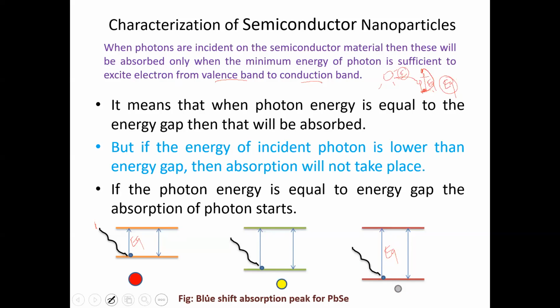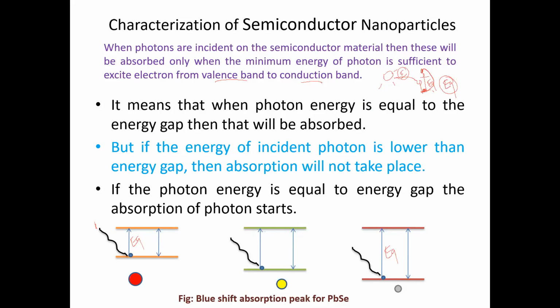So the final conclusion or final statement about this figure, we can say that color changes, right? Size also changes. So if the size changes, it means that the energy gap will change, and it is vice versa, right? So this is the shifting, means absorption's wavelength will be shifted toward the higher frequency or the shorter wavelength, and this is called as the blue shift absorptions. याला आपण ब्ल्यू शिफ्ट absorptions असं म्हणतो.